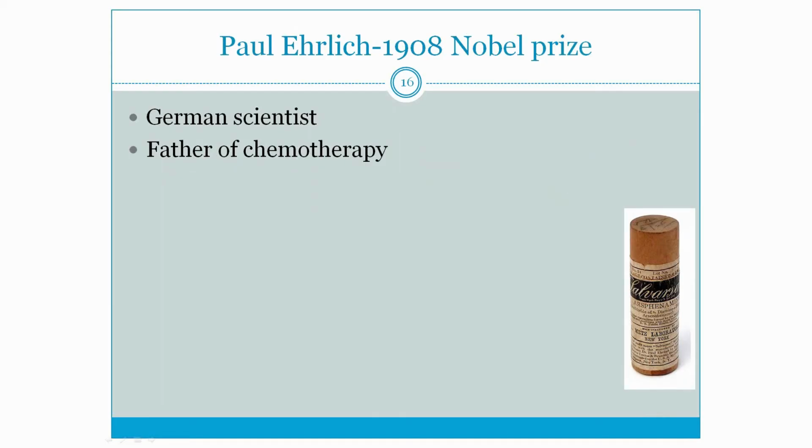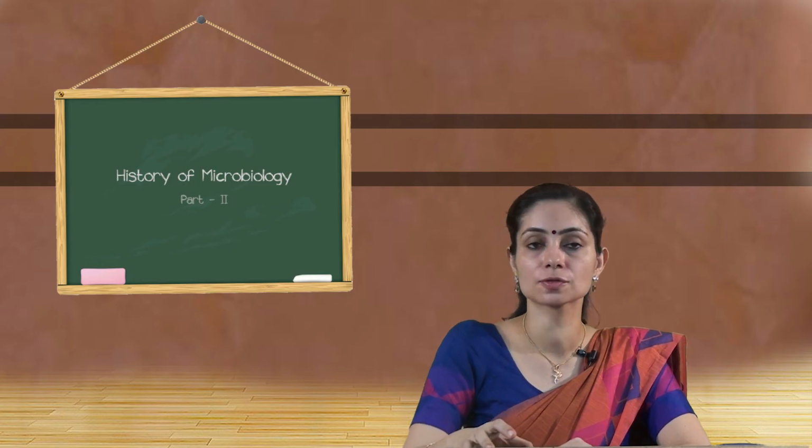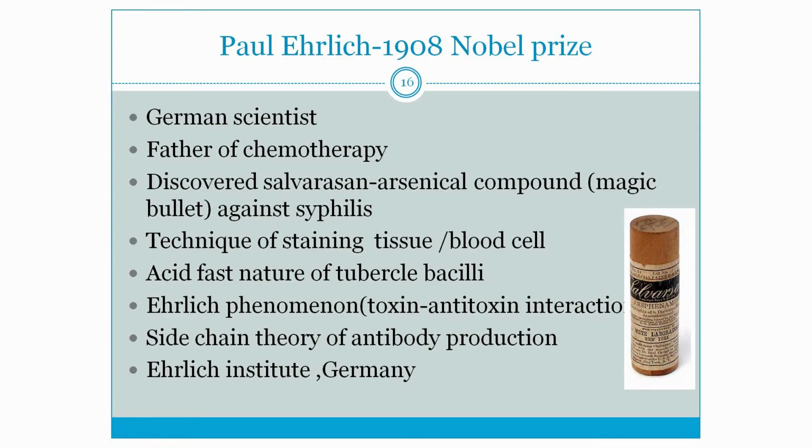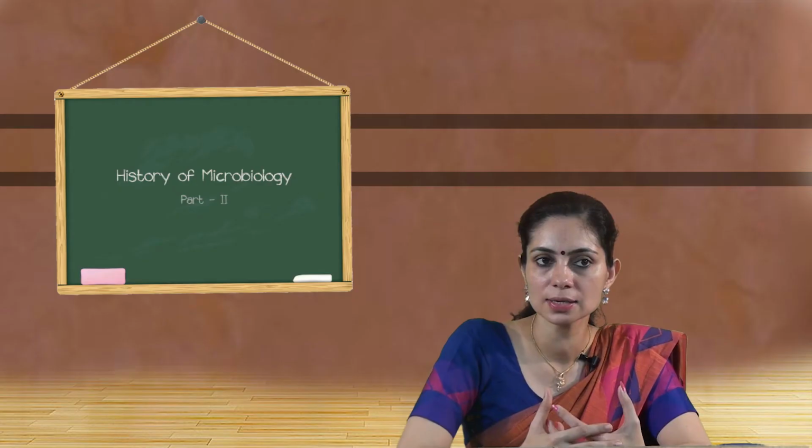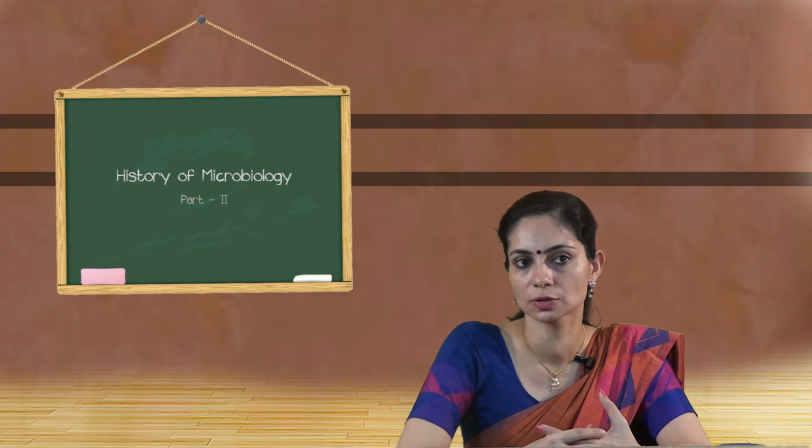Coming to the other scientists, we have Paul Ehrlich, who got the Nobel Prize in 1908. He was a German scientist. He is known as the father of chemotherapy. He discovered the arsenical compound, which is now known as the magic bullet. It was used against syphilis infection caused by Treponema pallidum. He also discovered the technique of staining tissue or blood cells. He described the acid-fast nature of tubercle bacilli for the first time.